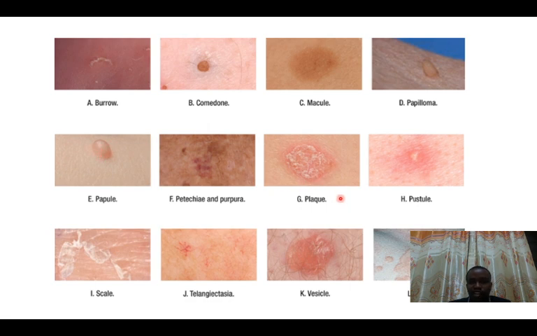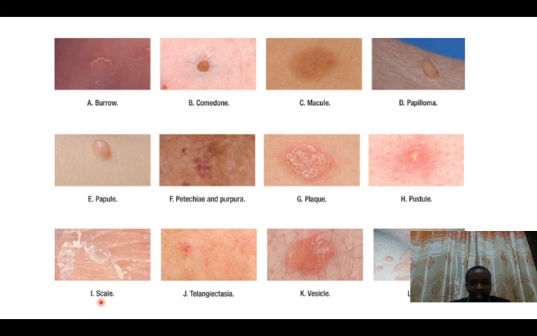The other lesion that we have is the plaque. It's raised, but the top area of this raised region is flat. So remember, the definitions of a papule and a plaque are almost similar, but the difference is that the top part of a plaque is flat.